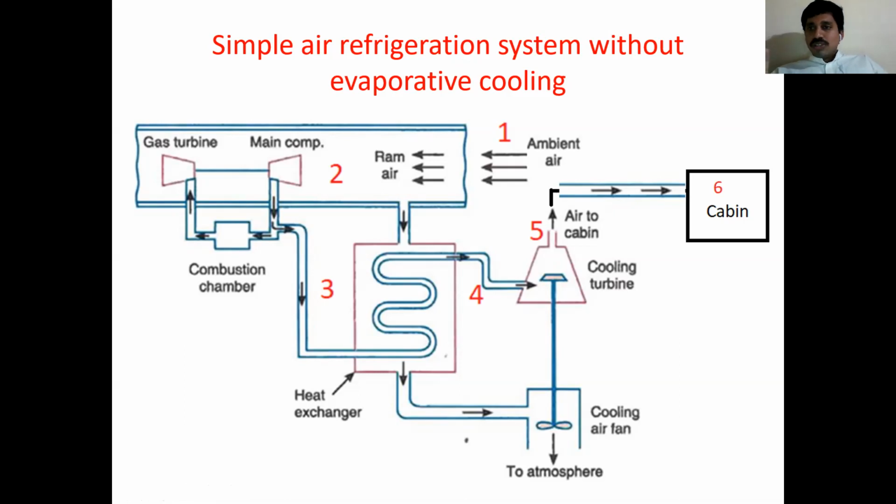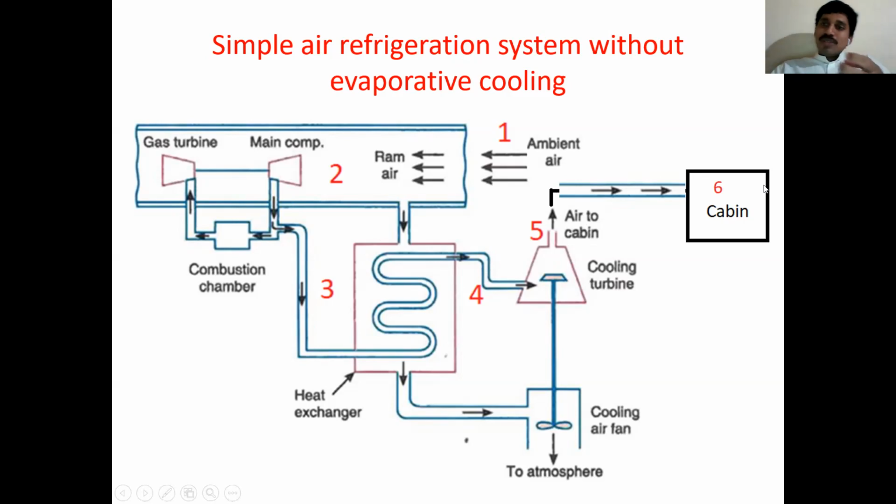Only four things here. Process wise, I'll tell you what processes are involved in the diagram. First, atmospheric air enters the diffuser, where pressurization takes place. This pressurization process is called the ramming process. So 1-2 is ramming, 2-3 is compression in the compressor, 3-4 is heat rejection in the cooler, 4-5 is expansion in the turbine, and 5-6 is heat addition from occupants and equipment to the air.